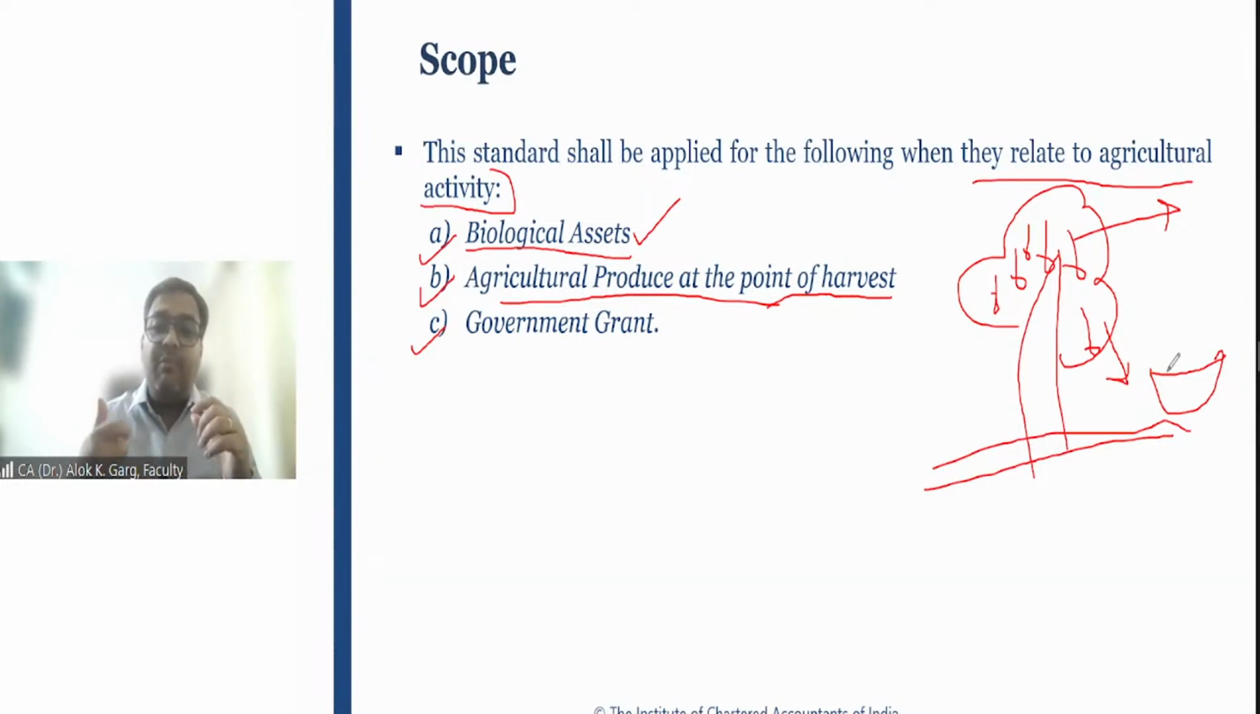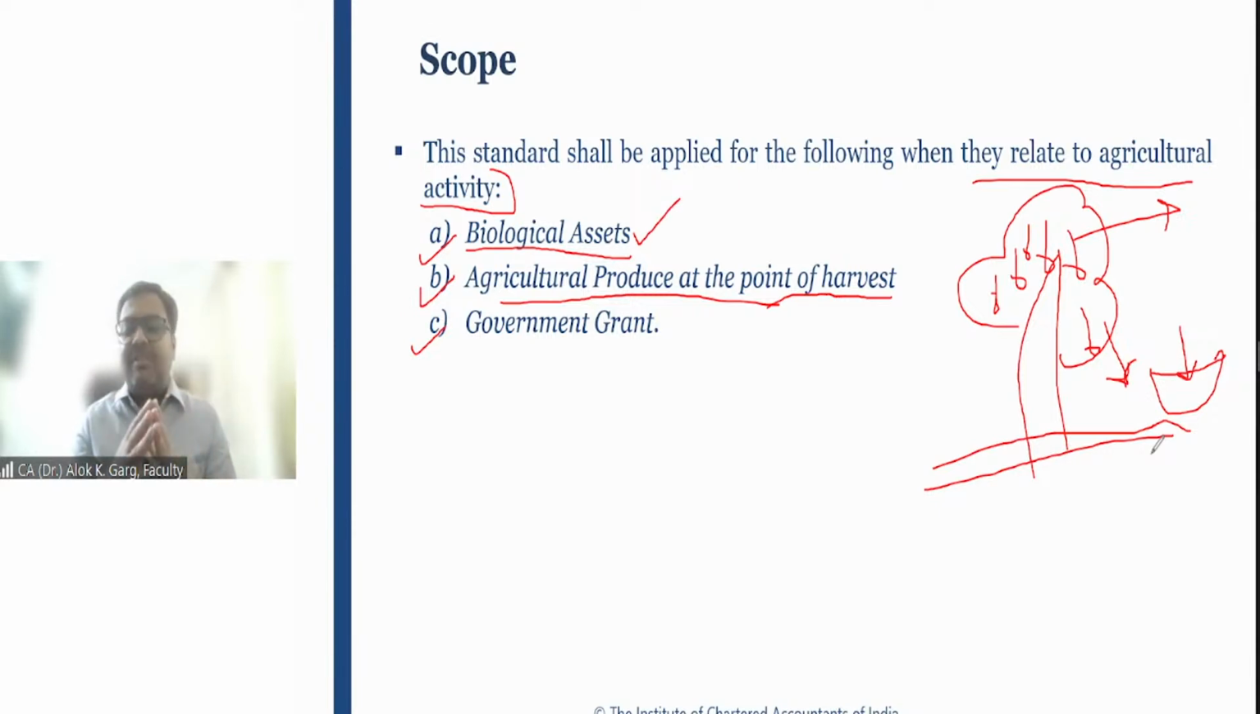Milk will come under Ind AS 41 when milk is extracted from the cow, right? When milk is getting harvested, detached from the cow, then only it becomes agriculture produce at the point of harvest. So agriculture produce at the point of harvest will be coming under this standard. After harvesting, it will go to another standard. For example, when these mangoes are plucked, it is covered under Ind AS 41. After that, it will go to Ind AS 2 Inventories, right? So we'll talk more about that. But is it clear so far?